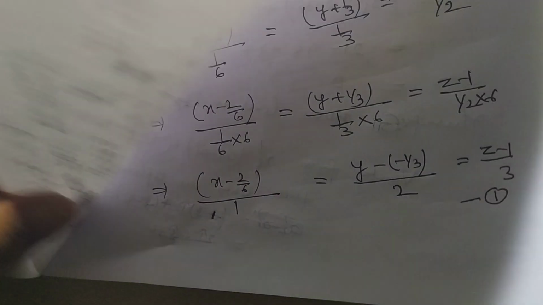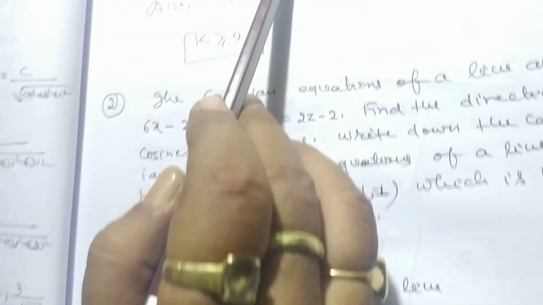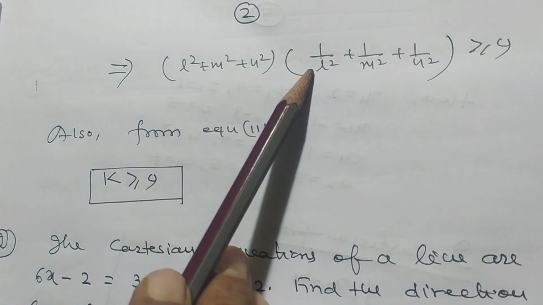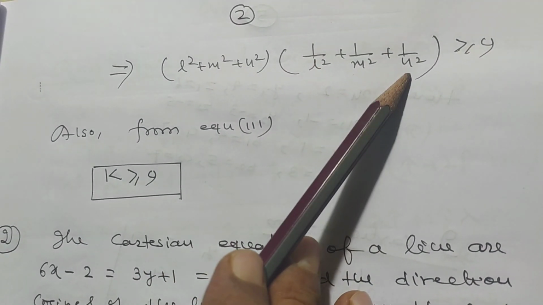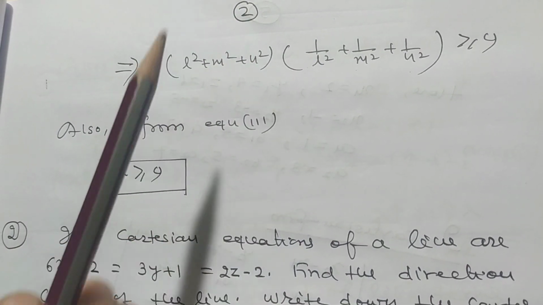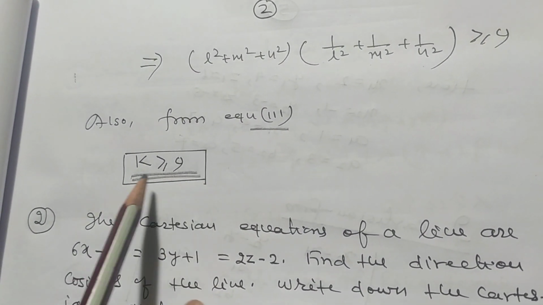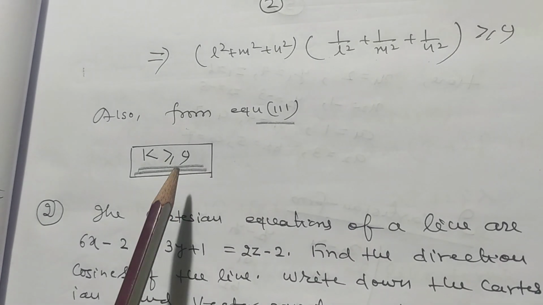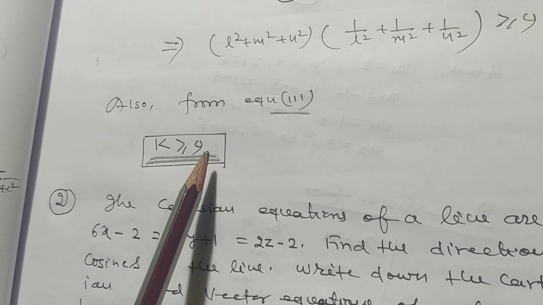Now my dear students, here L square plus M square plus N square into 1 by L square plus 1 by M square plus 1 by N square greater than equal to 9. Also from equation third, K greater than equal to 9. In this way we will solve this problem.